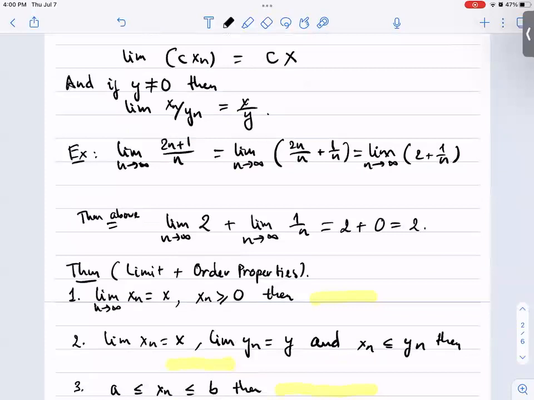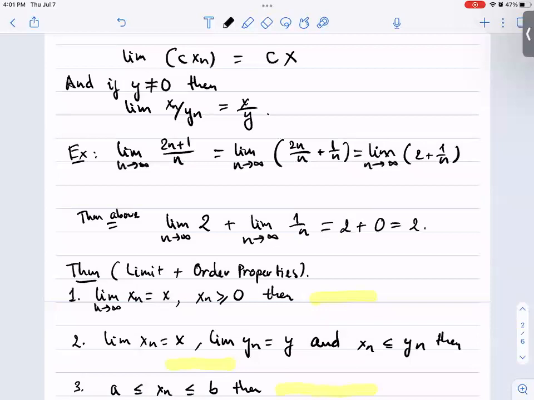Here is an example. The limit of the ratio 2n plus 1 divided by n equals the limit of the summation 2n divided by n plus 1 over n. Now 2n divided by n is simplified to 2. The limit of 1 over n is well known, is equal to 0.